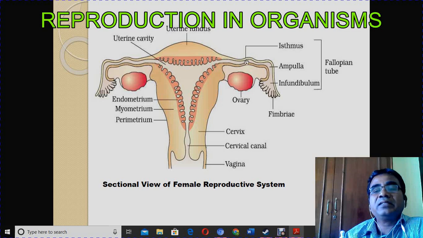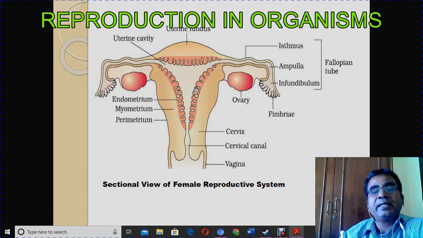Fertilization actually takes place here, in the fallopian tube. After fertilization, the fertilized egg moves towards the uterus, and in the uterus the zygote is implanted.